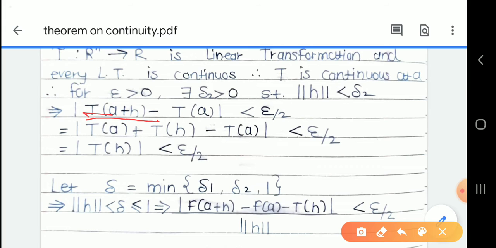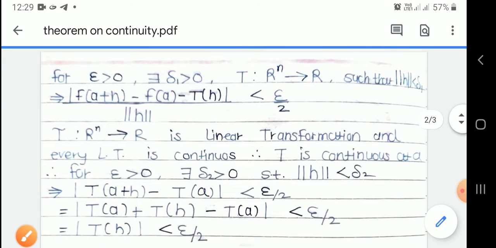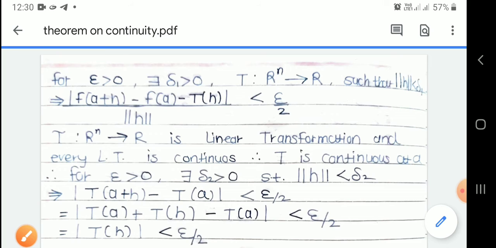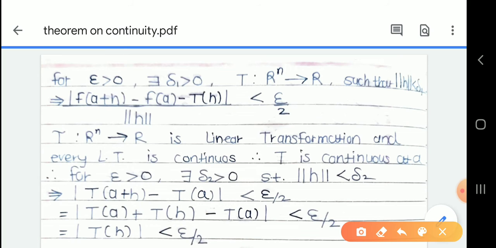So T of a plus h can be split as T of a plus T of h by the property of linear transformations. The T of a and minus T of a cancel, and we get modulus of T of h is less than epsilon by 2. So the first equation is modulus of f of a plus h minus f of a minus T of h, upon norm h, is less than epsilon by 2, and the second is modulus of T of h is less than epsilon by 2.